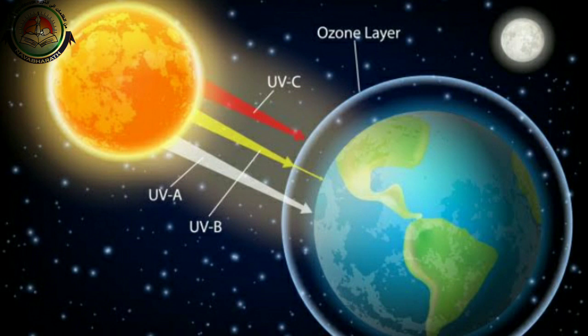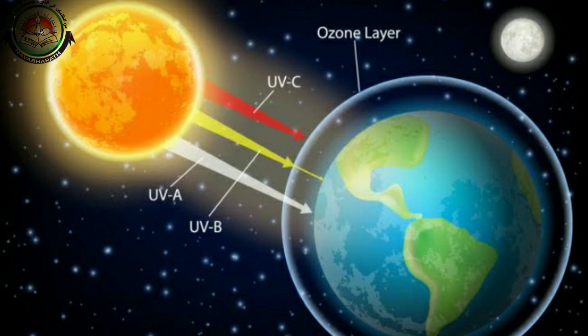We apply sunscreen to protect our skin when we go out. The ozone layer acts as a natural sunscreen and protects us from harmful ultraviolet radiations. If the ozone layer was not there, all the ultraviolet rays would reach the earth, causing harm to humans, plants and animals. So these are the importance of the ozone layer.